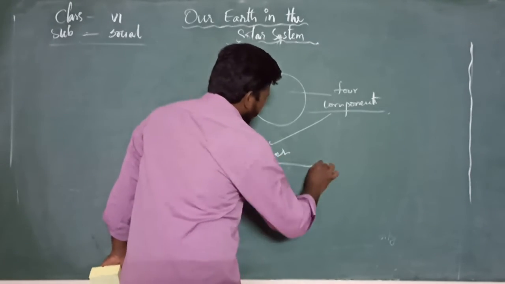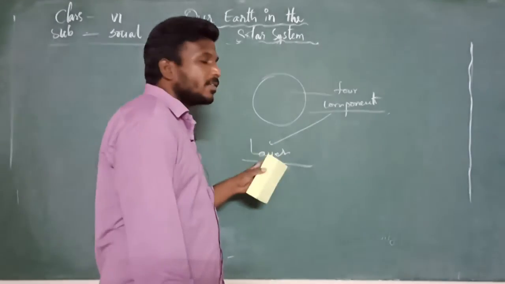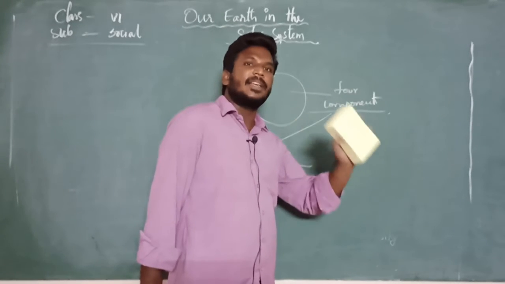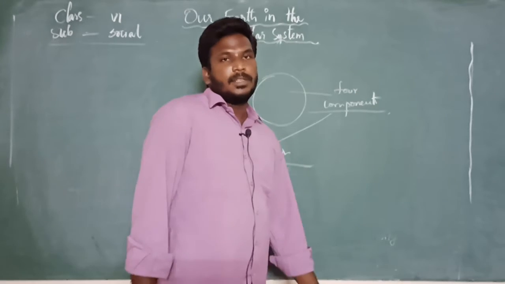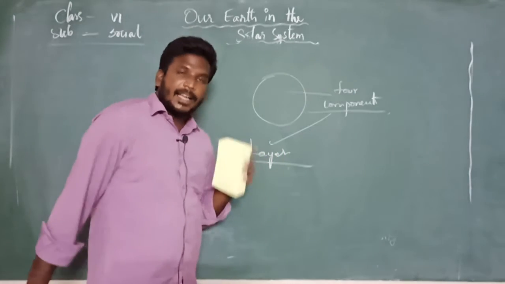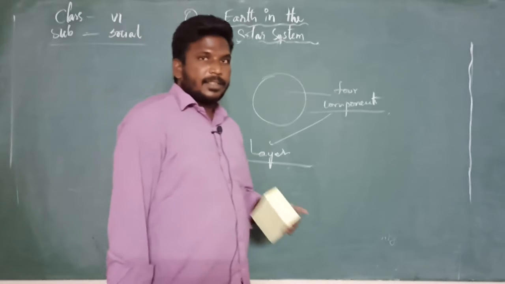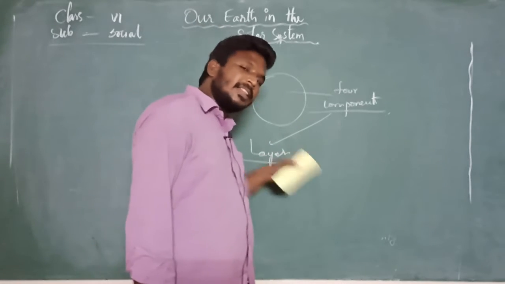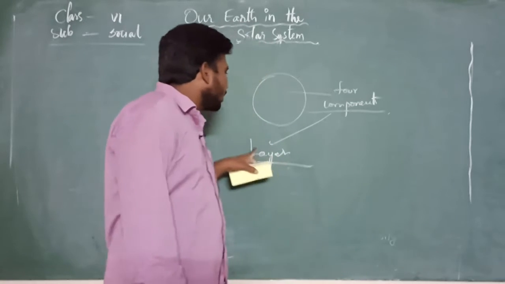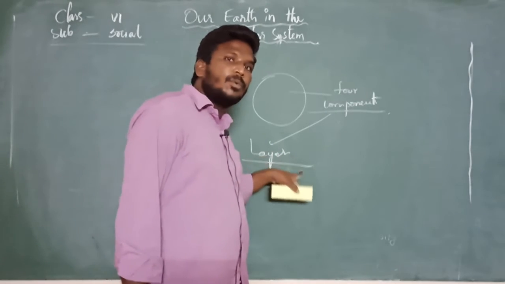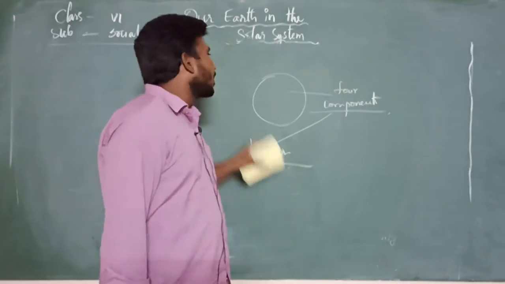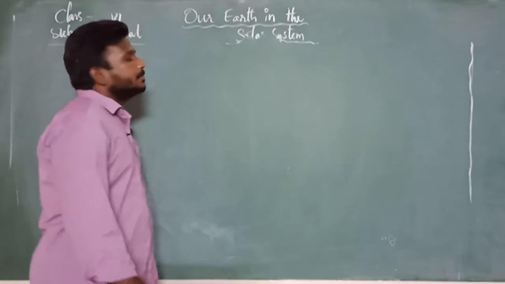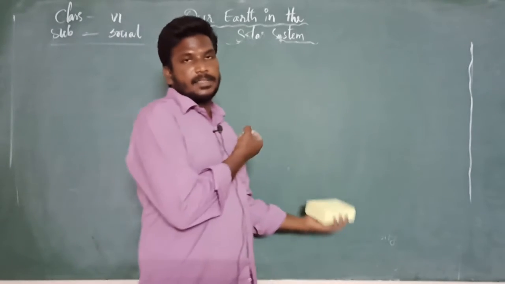Those are called layers. As you go to higher classes, these layers will be in social studies, and it will have a continuity part. Right, my dear students, I hope you are following what I am saying. It will have sequence connections till you get into the 10th class. So remember carefully. You have to understand the major important explanation about these layers. Right, what are those 4 important components? As we said, they are layers.